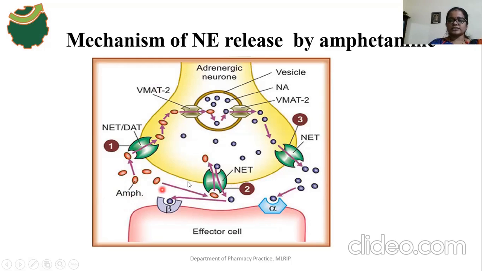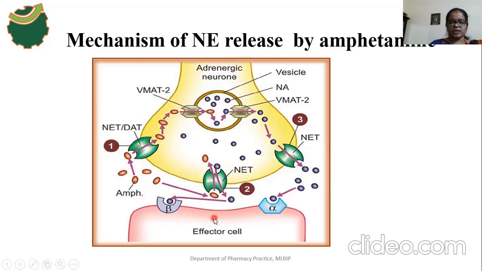So this is the mechanism of release of noradrenaline from the presynaptic nerve terminals. That stimulation occurs by amphetamine through which transporters? NET transporter and VMAT transporter. With the help of these transporters, amphetamine stimulates the release of norepinephrine from the presynaptic nerve terminals.